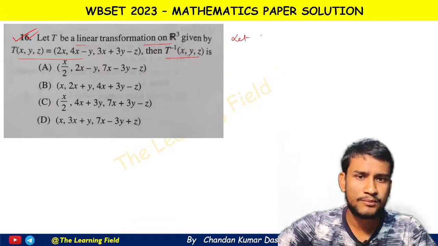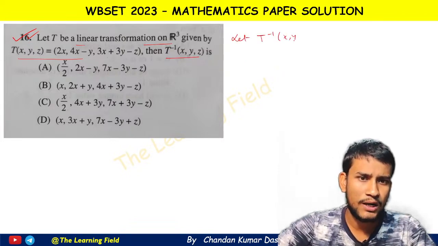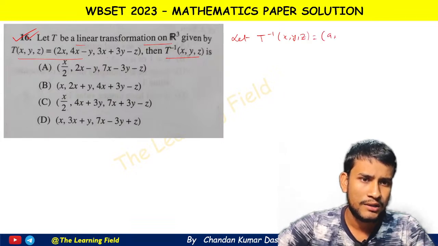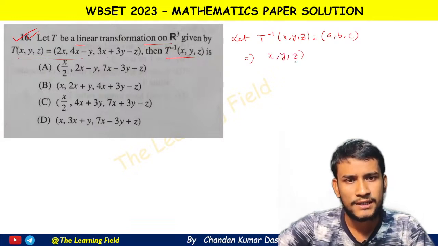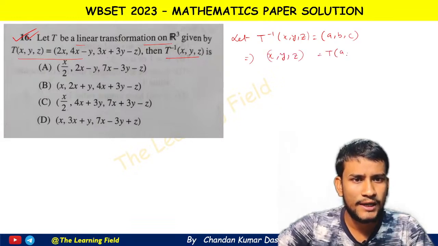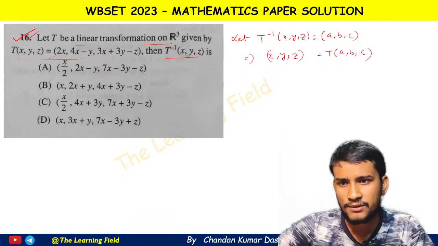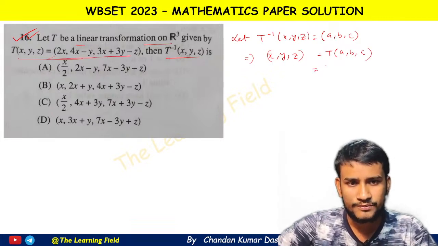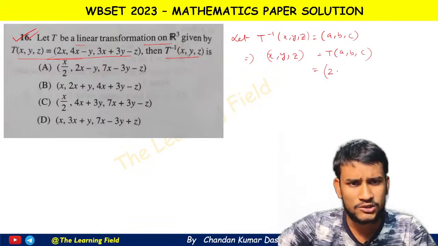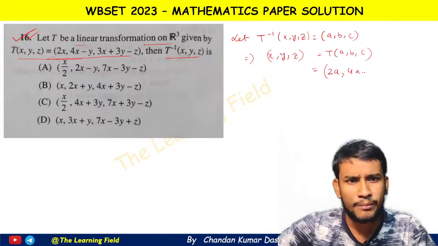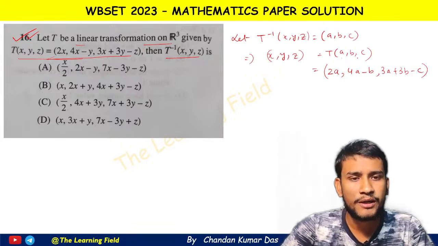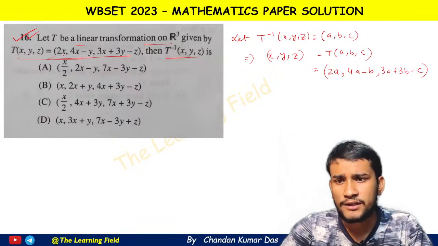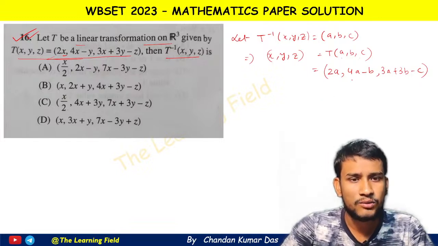So let us take, suppose T inverse of x y z is equal to a, b, c, then what occurs? x, y, z is equal to T of a, b and c, and T of a, b, c is given here. So we just put the values. So this is 2a and 4a minus b and 3a plus 3b minus c. Okay, we just put the values of a, b, c in the place of x, y and z. Okay, so we get this one.